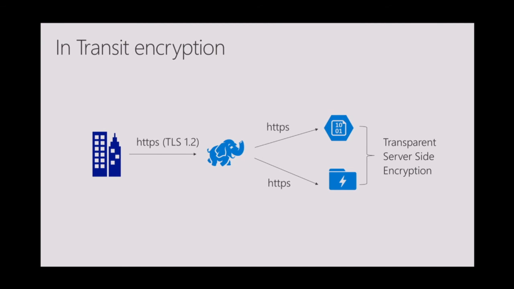And not only getting any request on the HDInsight cluster, but also the requests which go out to Blob Store and the Data Lake Store, they are also going out on a secure channel. So the request which goes to Blob Store, we use the WASB-S schema of the protocol. And for the Data Lake Store, we use ADL protocol as well.